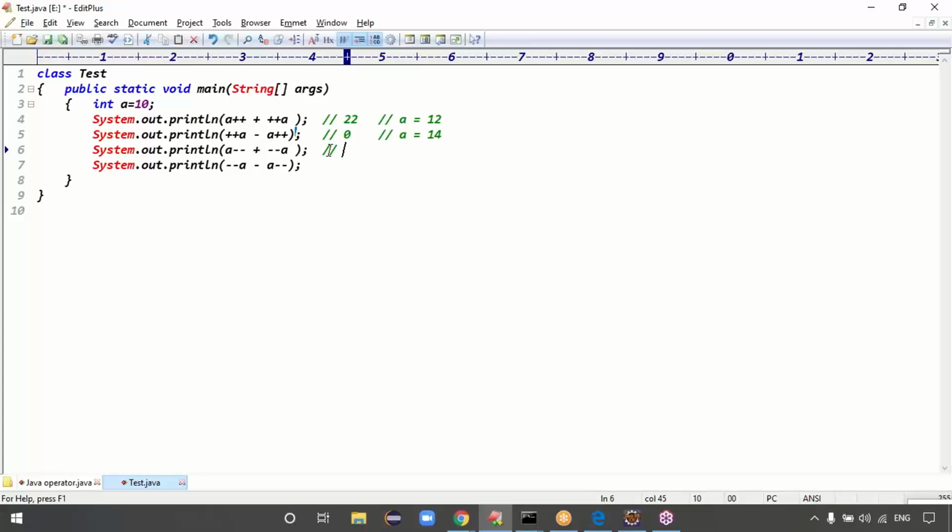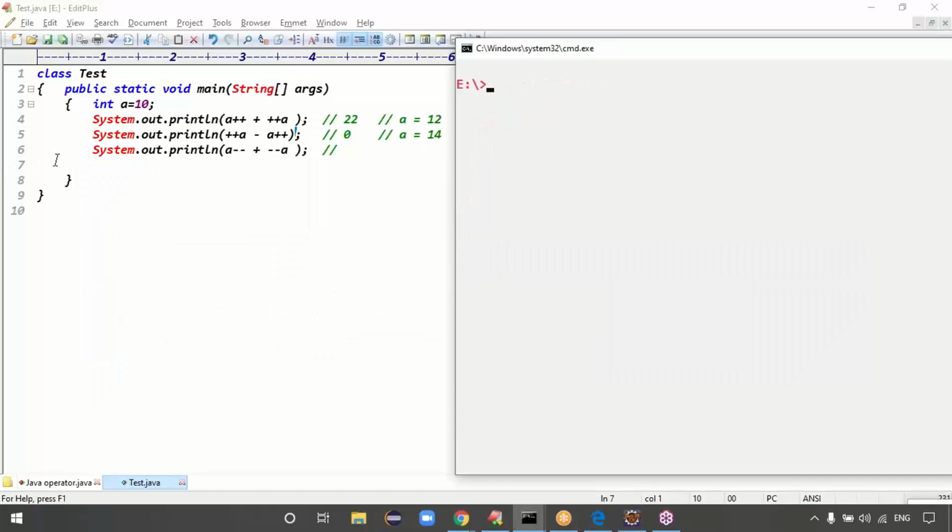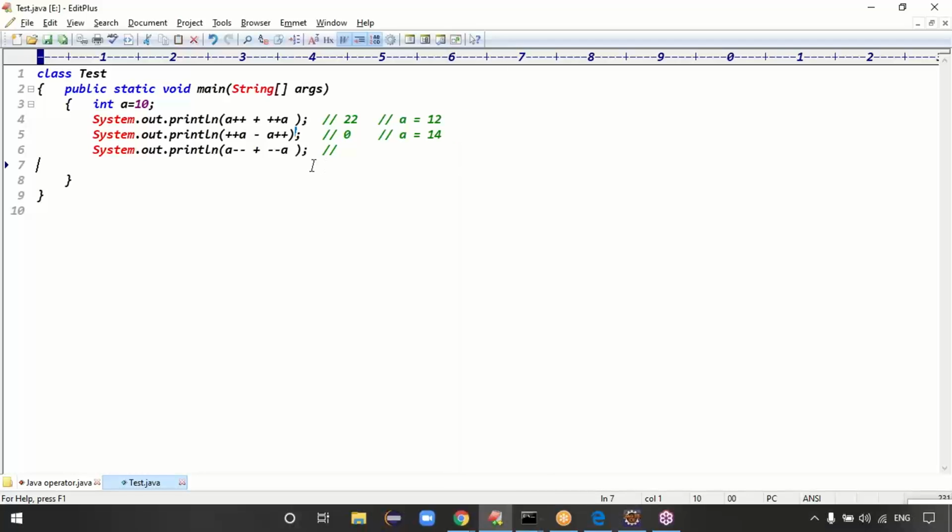Tell me, guys, what is this line's output now? 27? You are saying 27, 26, guys. First, let me run this code. Maybe 26 is the correct answer. But you guys are always saying 27, 27, 27. 26 is the correct answer. Because here the value is how much?